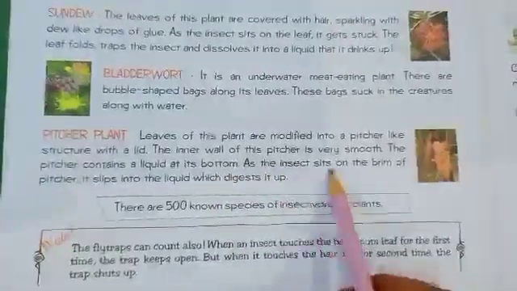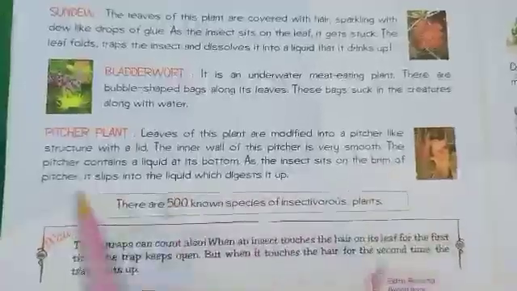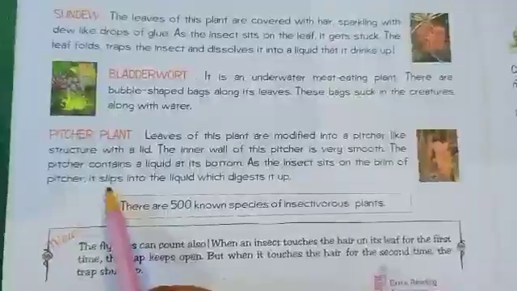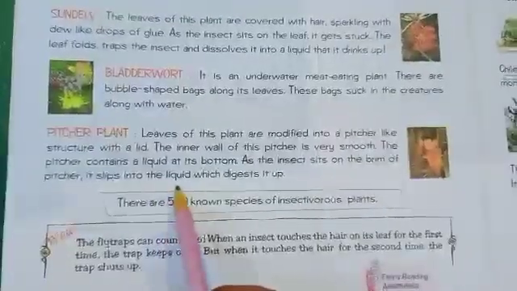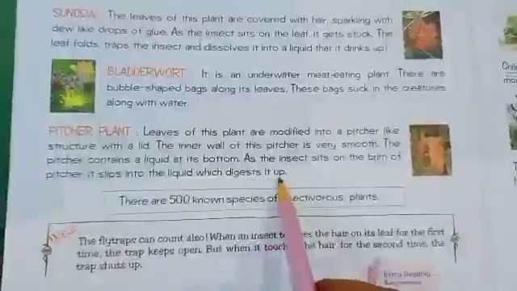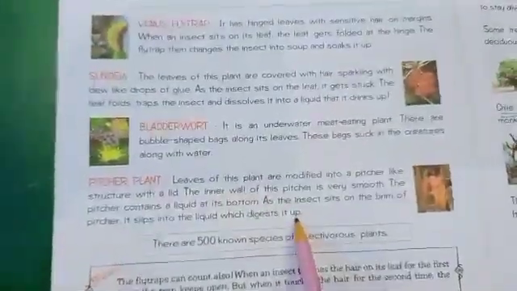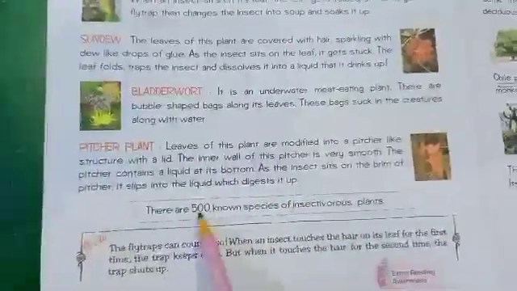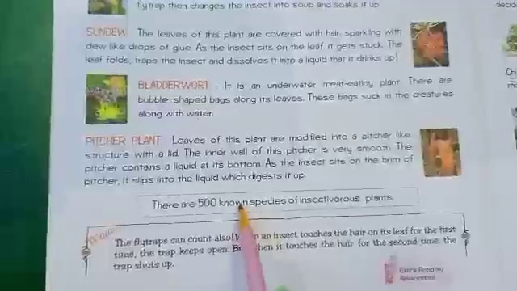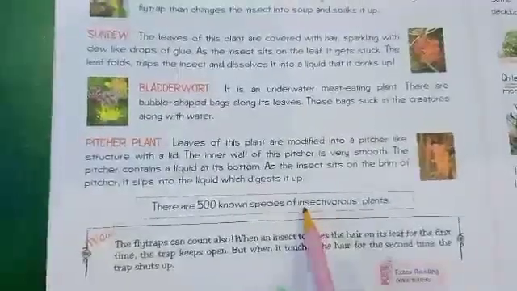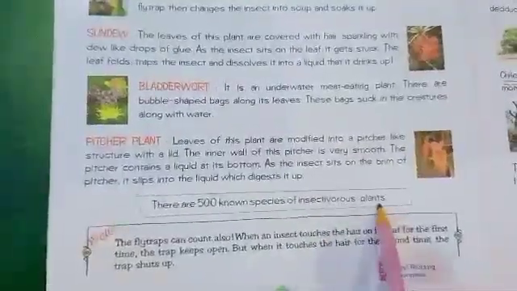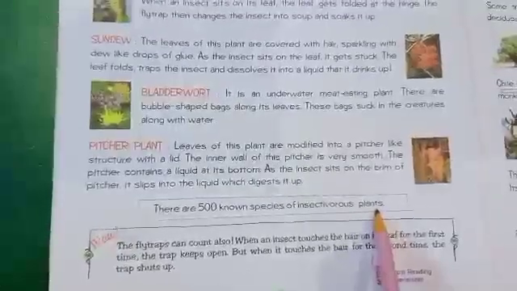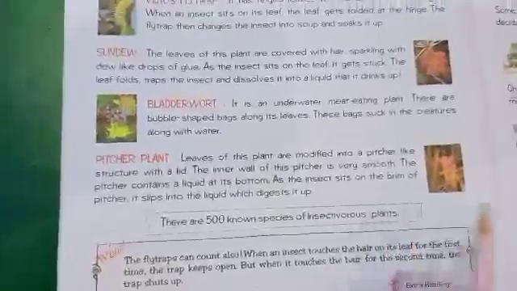As the insect sits on the brim of the pitcher, it slips into the liquid, which kills it. In this way, these plants make their food. There are 500 known species of insectivorous plants. They are very dangerous, so they are called deadly plants.